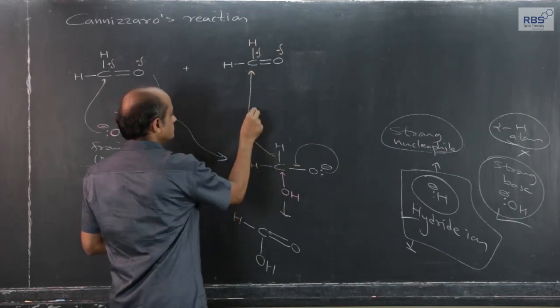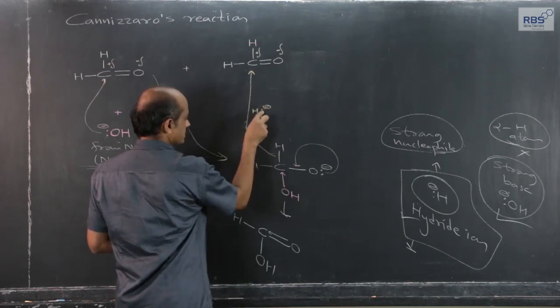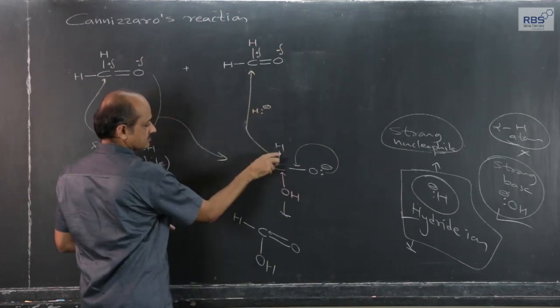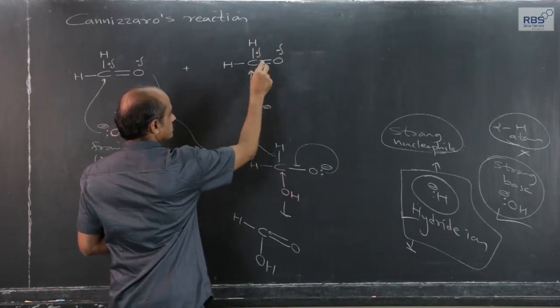This hydride ion attacks in the form of, let me show it again here, H minus ion, the electron pair, and this electron pair forms a shared pair.